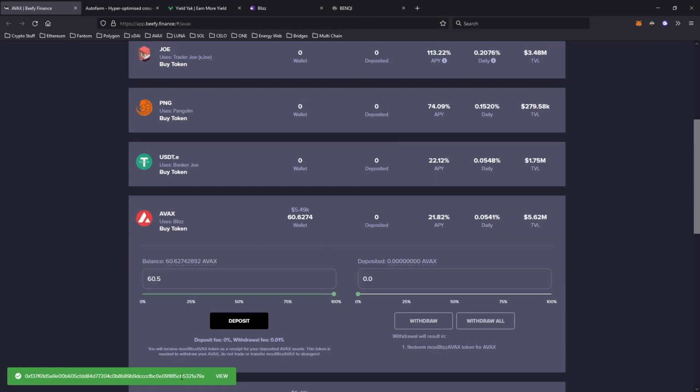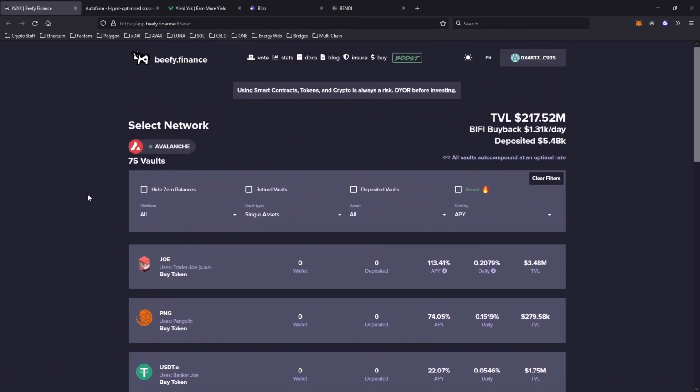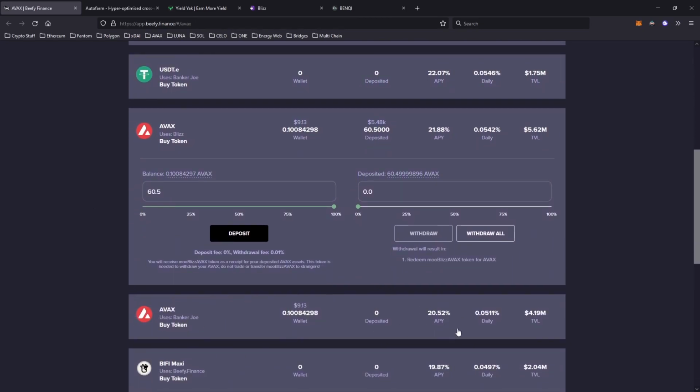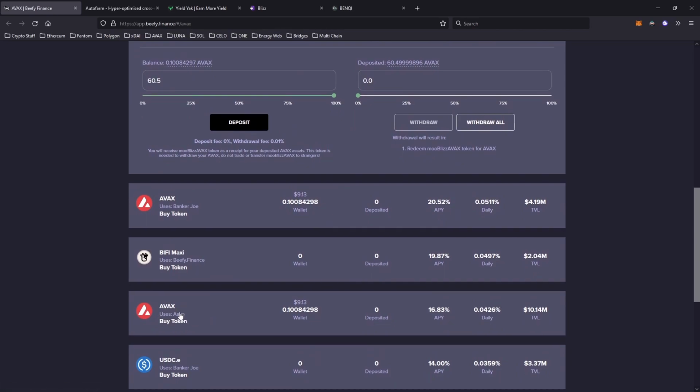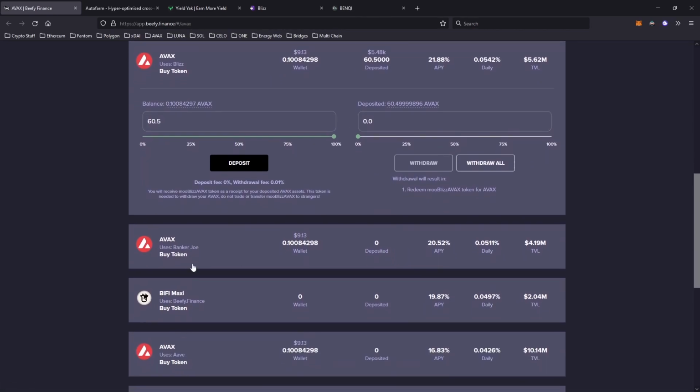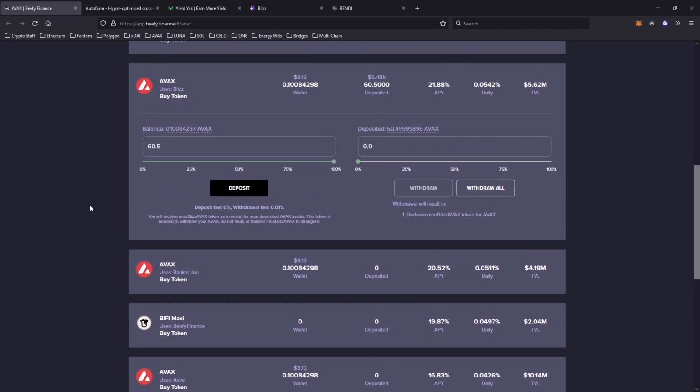All right, now that's gone through, and this should be updated on the deposited amount. So it should be about 60.5 or slightly lower. There we go, deposit success. There we go, 60.49999 and so on. So in a day or two, I'm gonna load up this list again, see if anything's higher. So Banker Joe could have a higher APY, Aave could have a higher APY, so I could decide to withdraw my tokens and put it in there to get a slightly higher yield.